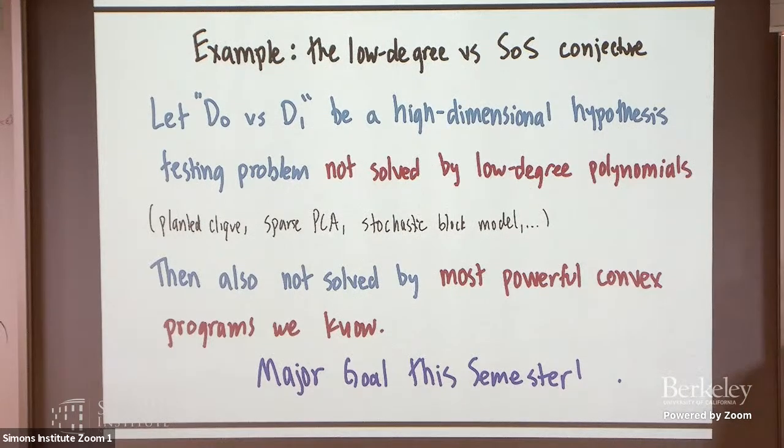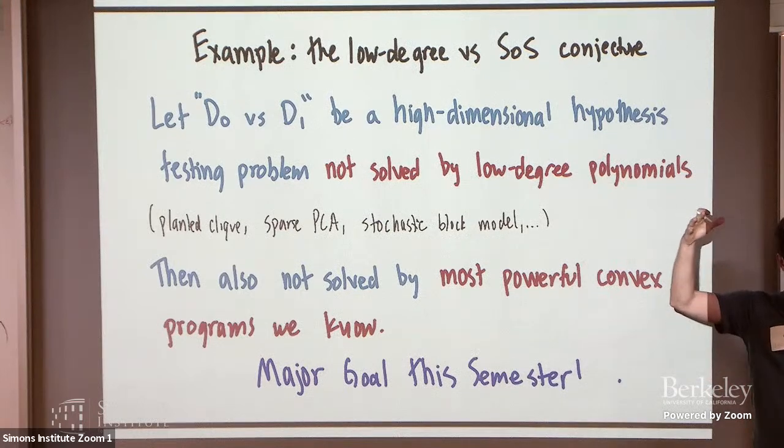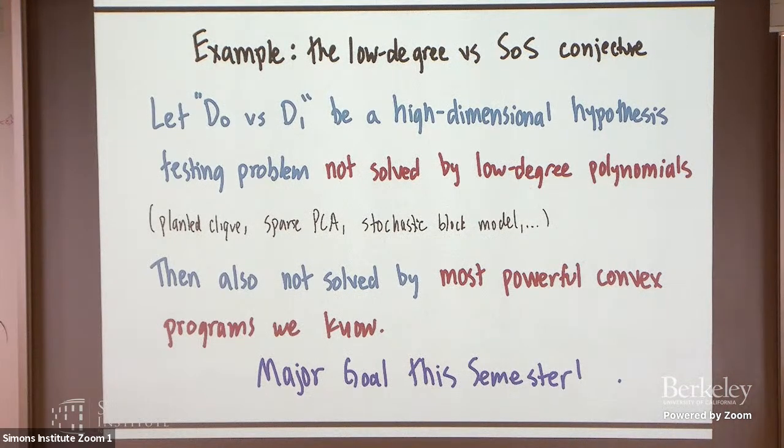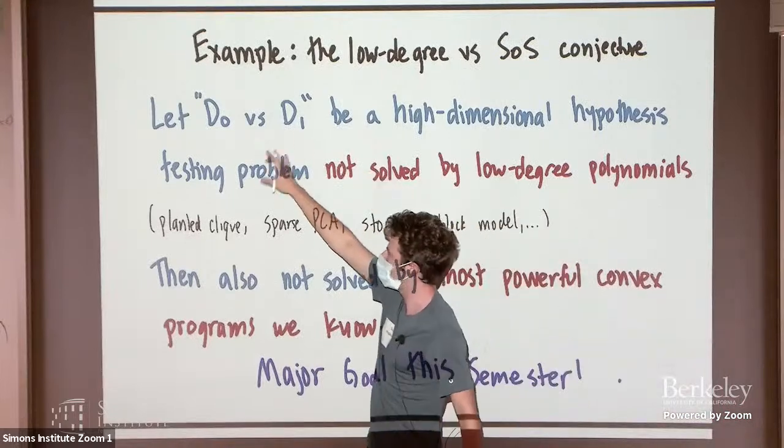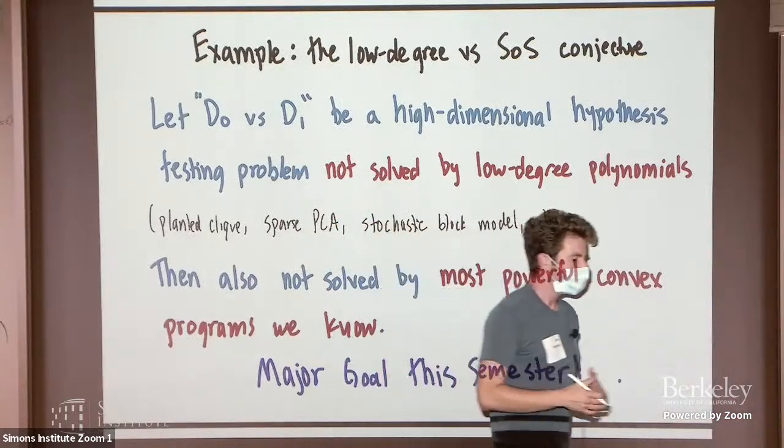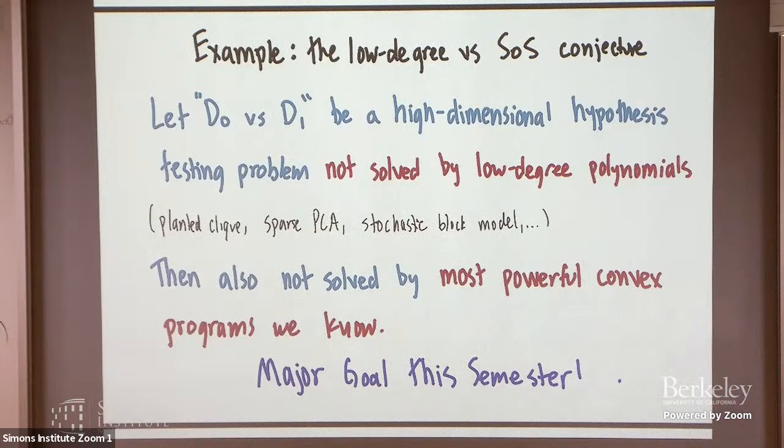And I would love to establish some version of this conjecture unconditionally when you restrict from polynomial time algorithms to sum of squares convex programs. We could hope to unconditionally rule out these powerful algorithms under a very mild criterion on an underlying hypothesis testing problem. So a major goal of mine this semester is to try to make a little bit of progress on this sum of squares version of the low degree conjecture. And I'm happy to talk to people about it.